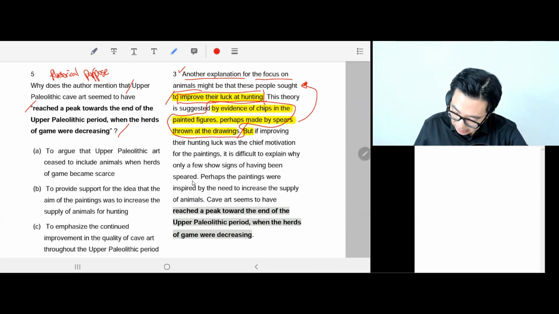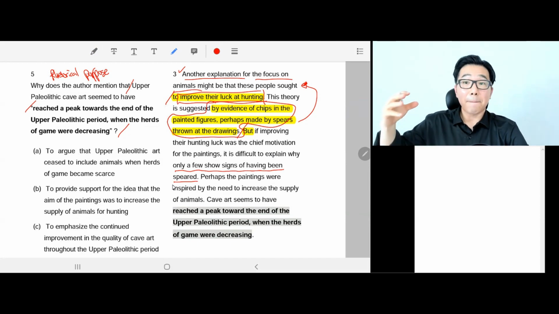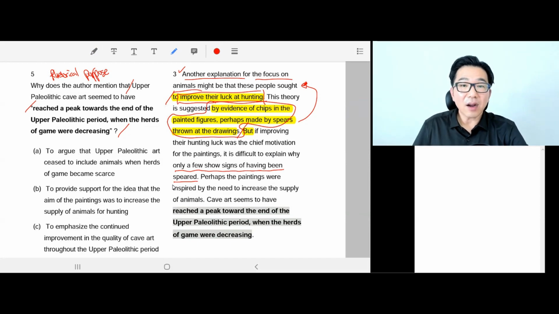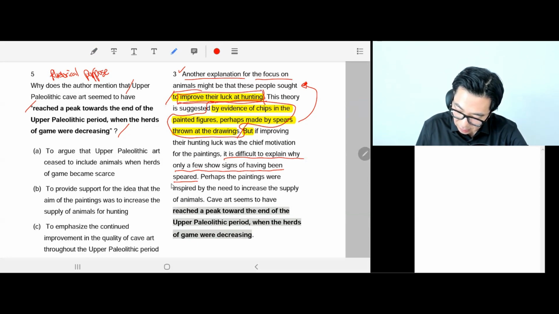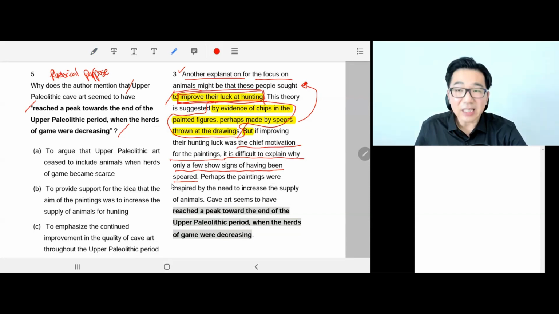Because they can only see a few signs of the paintings being speared. Because of that, it's difficult to explain that improving their luck at hunting was probably the main reason to draw animals.